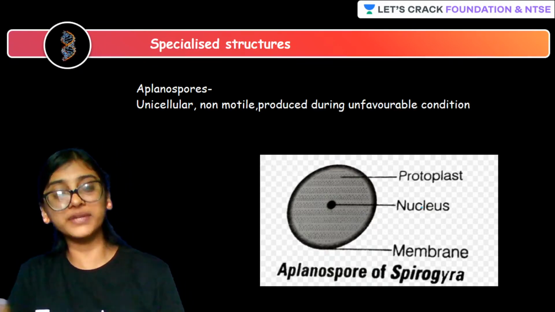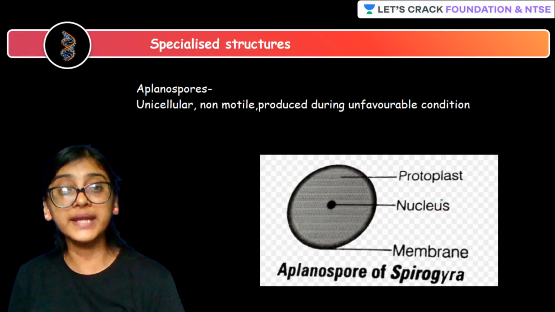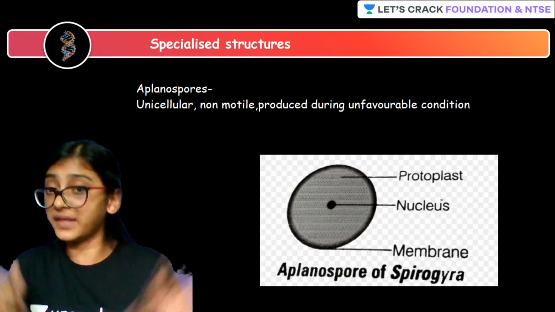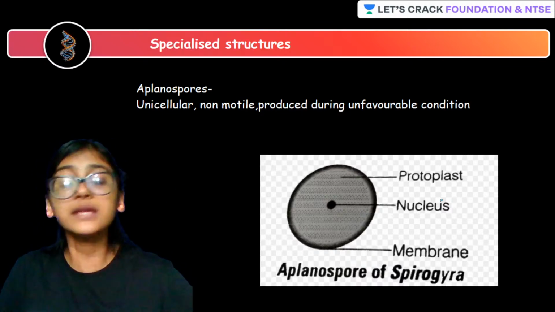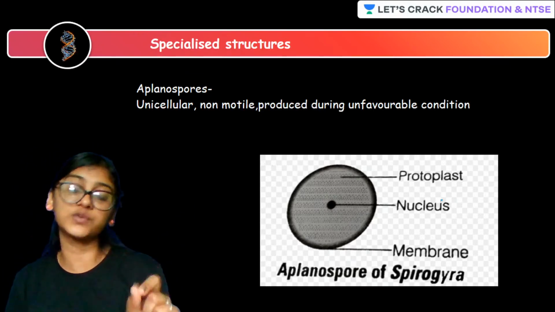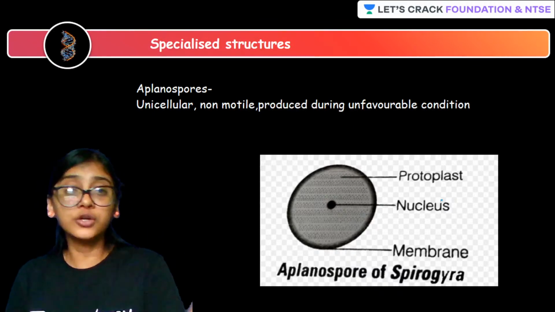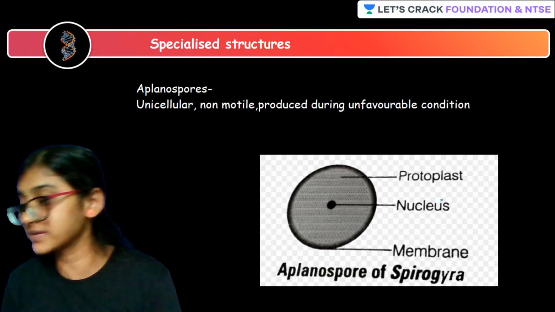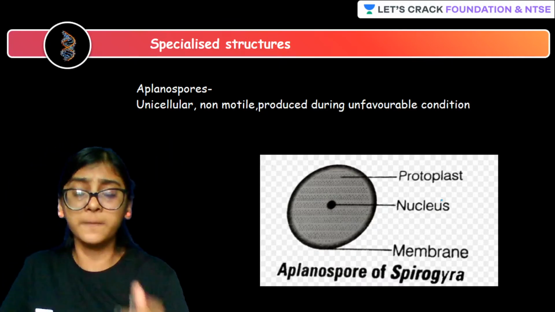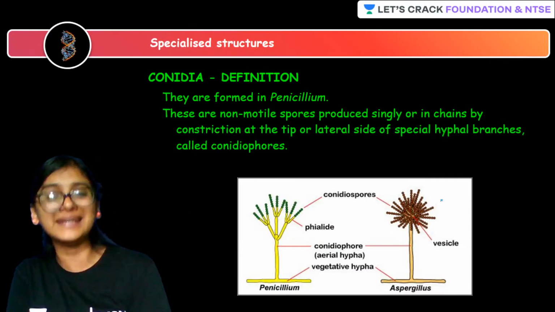Next, aplanospore. Students, whenever you hear something with asexual reproduction, asexual means it is not sexual. Aplanospore means they are not motile, so they don't have any locomotor structure. A very good example of aplanospore is the spores of Spirogyra. Why the name Spirogyra? Because of its spiral chloroplast. Yes, done. Two types of special structures for asexual reproduction we have seen: aplanospores and zoospores.